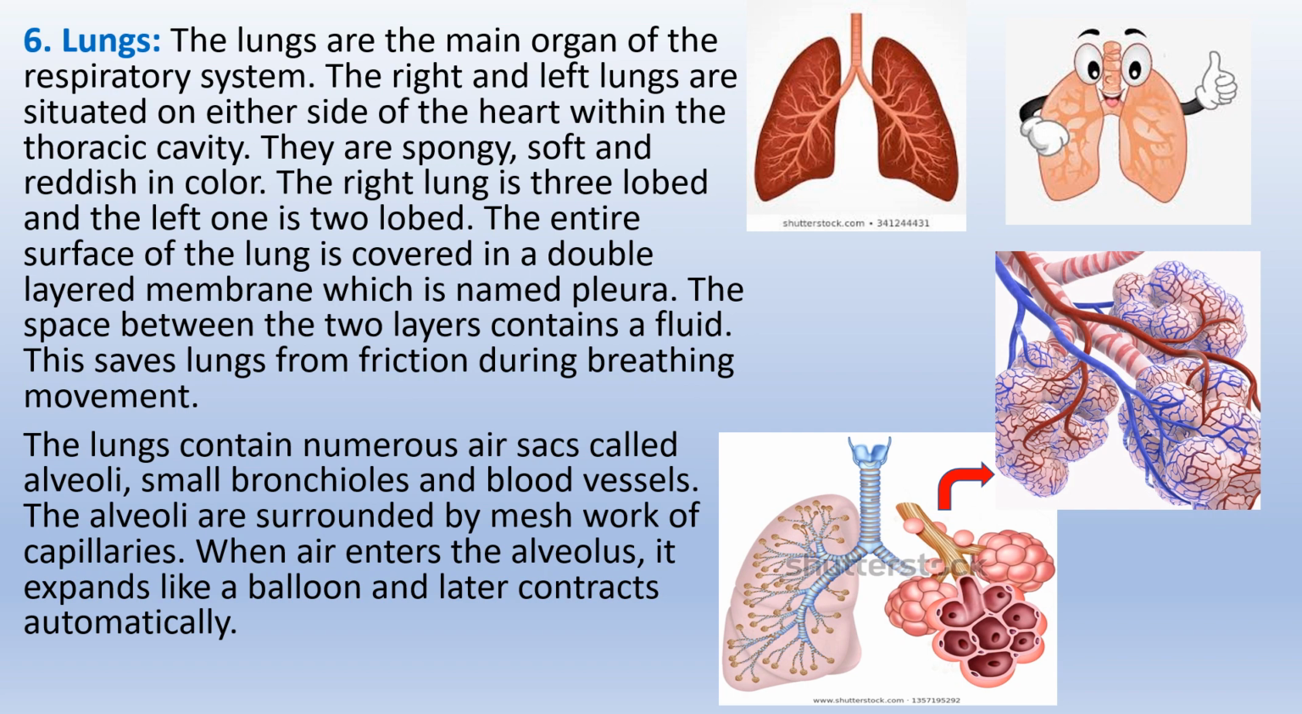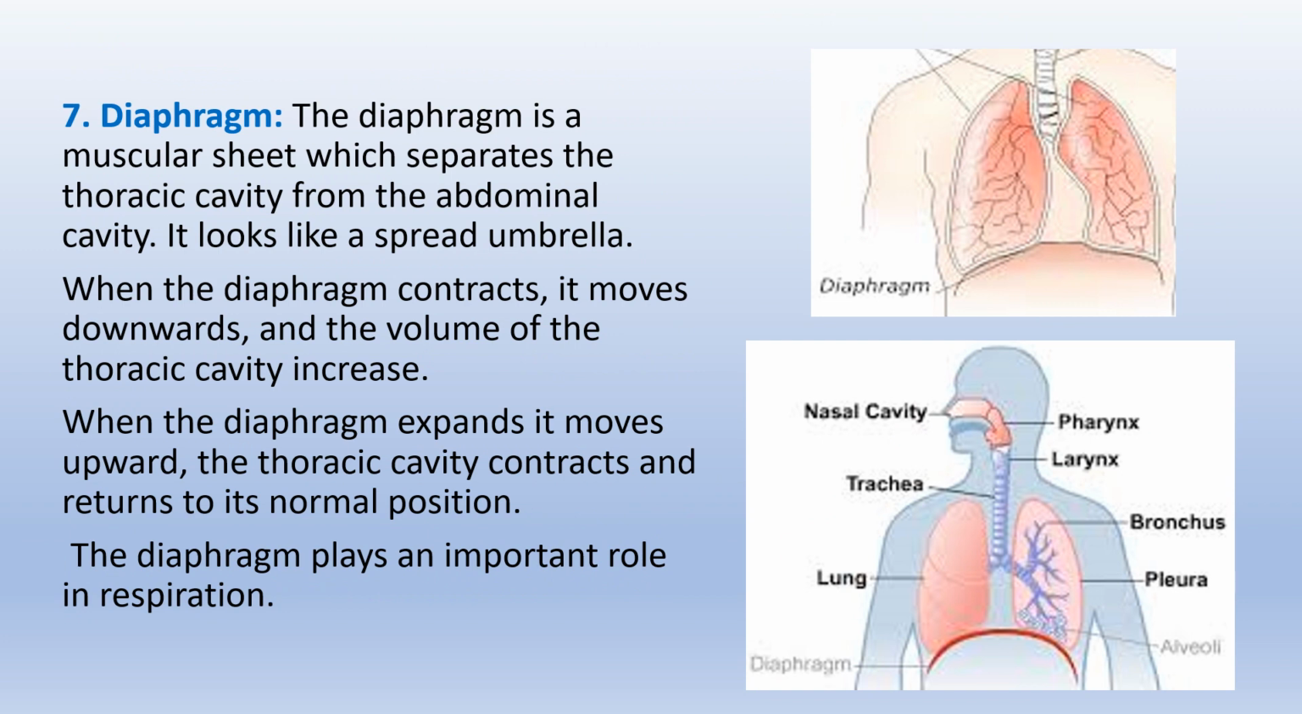The lungs contain numerous air sacs called alveoli, small bronchioles and blood vessels. The alveoli are surrounded by a meshwork of capillaries. When air enters the alveolus, it expands like a balloon and later contracts automatically.